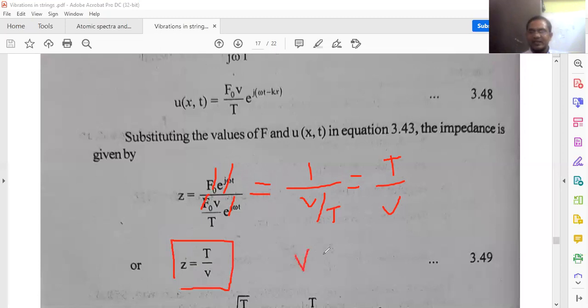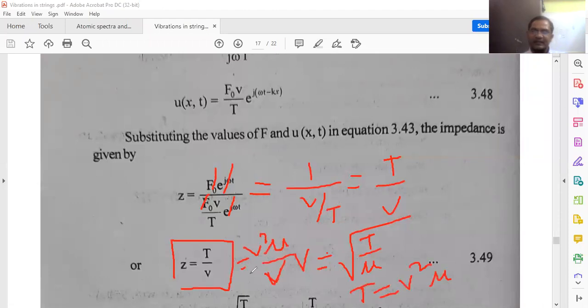But the velocity of the transverse wave expression: v equal to under root T by mu, tension by linear density. From this, capital T is equal to, squaring both sides, v square into mu. You substitute here, Z is equal to T by v, so T is equal to v square mu by v.